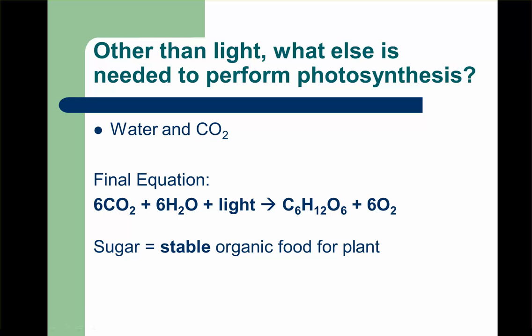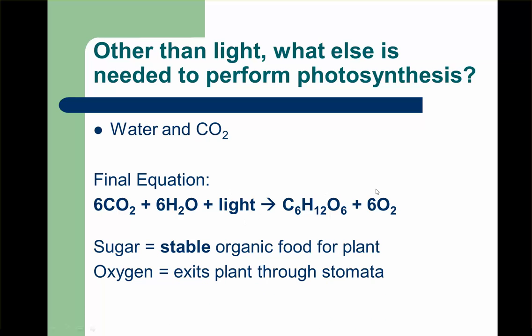Why is sugar produced? Why is that the chemical energy that's formed? It's formed because this is a very stable organic food. Sugar is very stable and it won't decompose and break down. So plants can make this sugar and save this energy for later whenever it's needed.